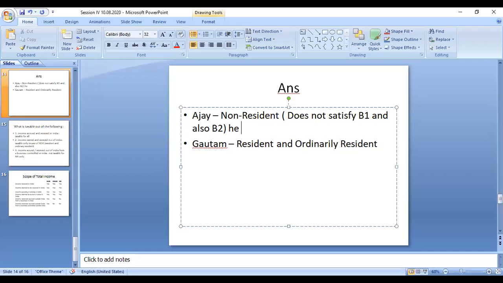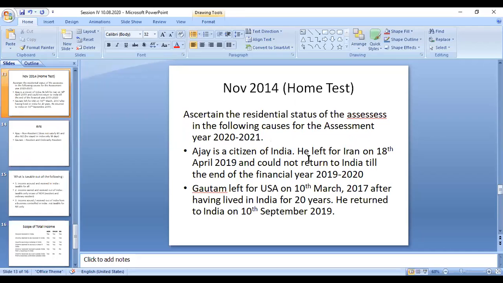He stayed in India only 18 days, including the day he left for Iran. Iran is the outside country. Then we can conclude that this person is a non-resident. Okay, then we can move on to the next one.